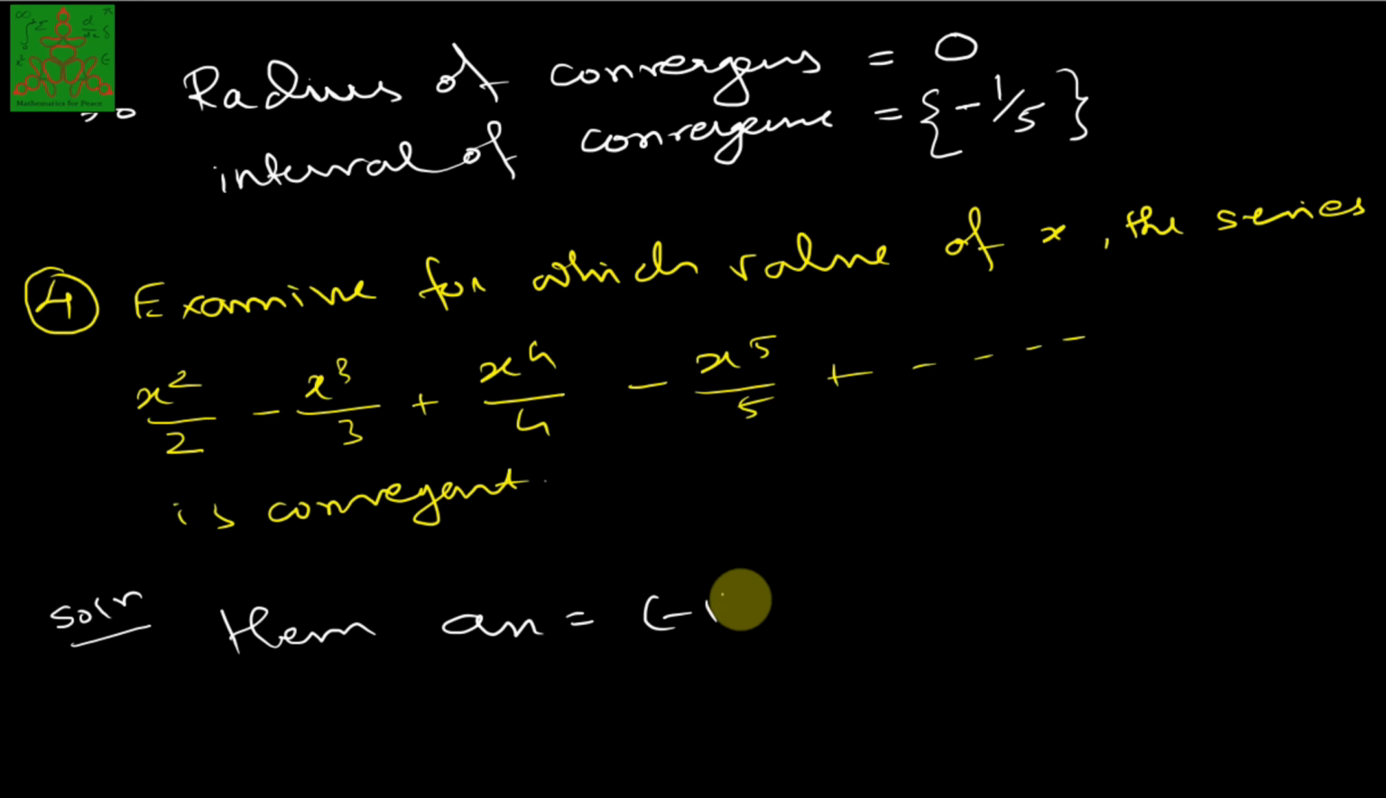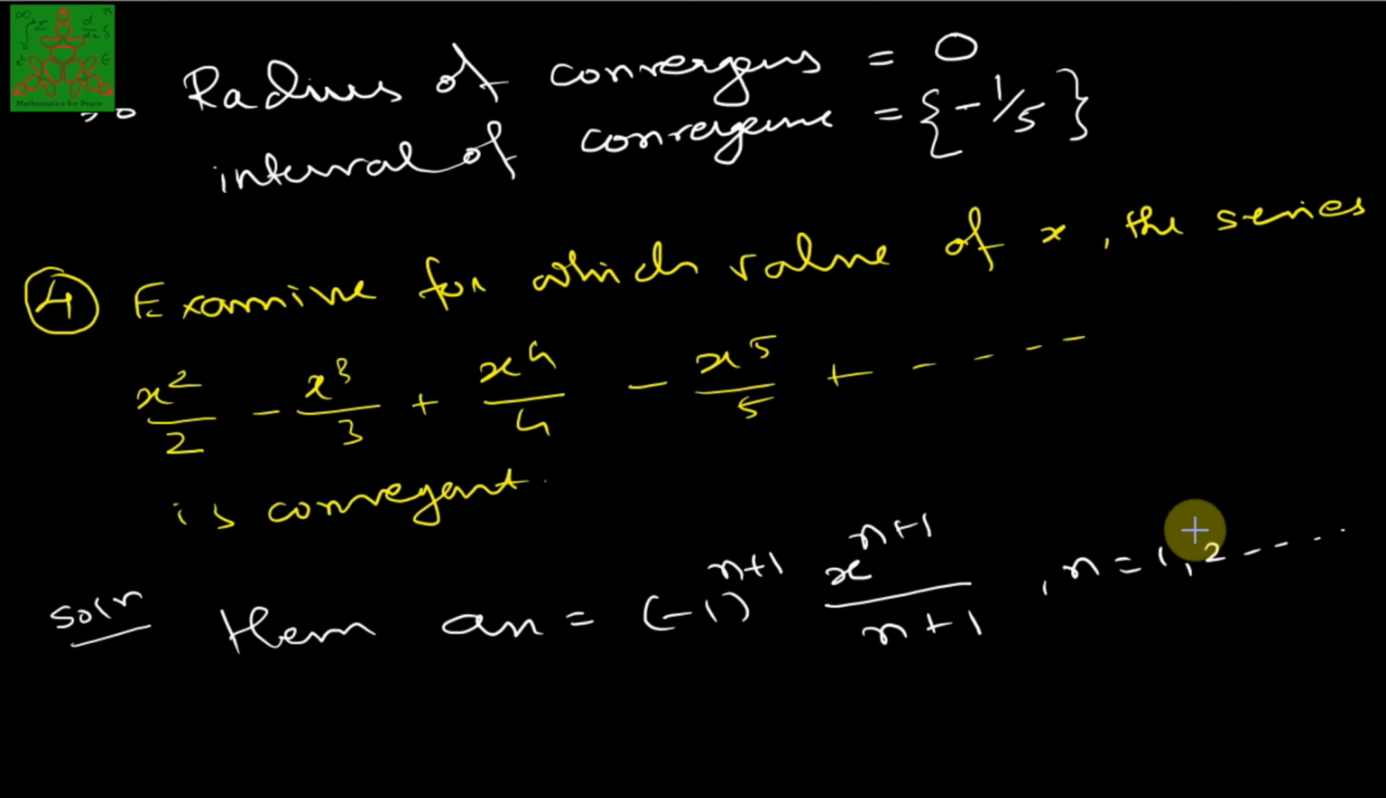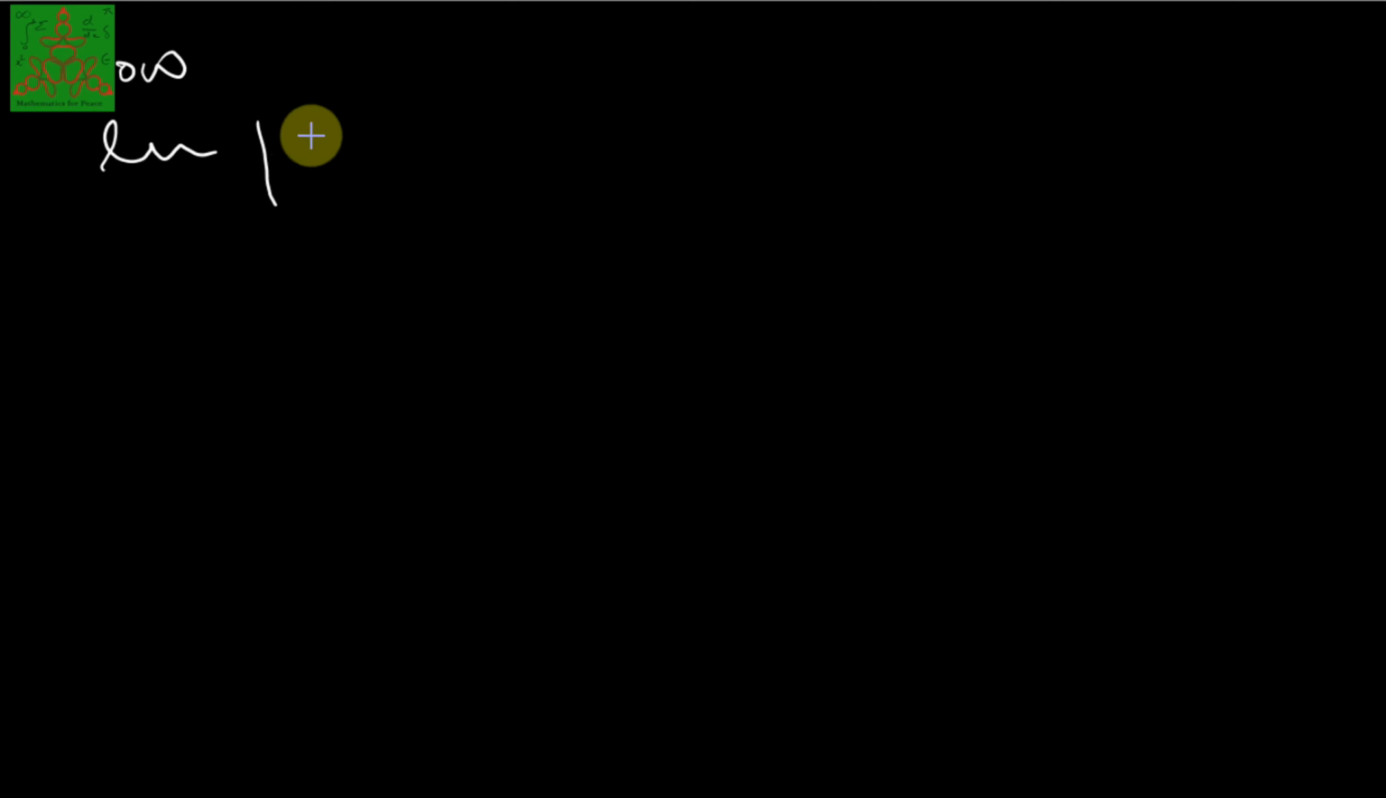I will say it is (minus 1) raised to n plus 1. The x power starts with 2, so I will say it is x raised to n plus 1 upon n plus 1, n running from 1 up to so on. I am using the absolute ratio test. Now see what is the limit of mod of a_(n plus 1) upon a_n as n tends to infinity.